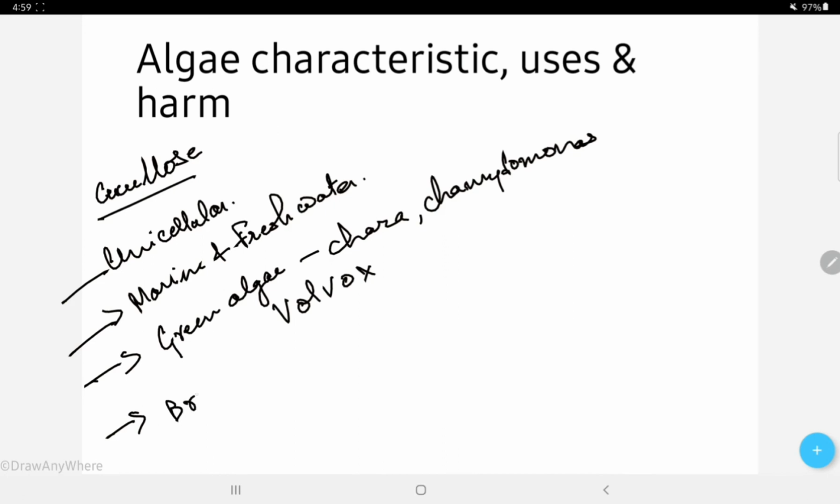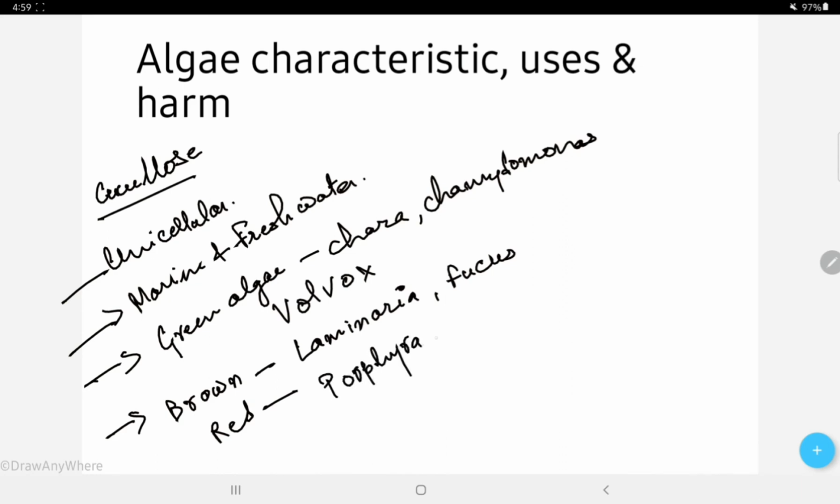There are also brown algae. Examples for that are laminaria and fucus. One more color of algae we have is red. We can take the example of Porphyra or Polysiphonia.